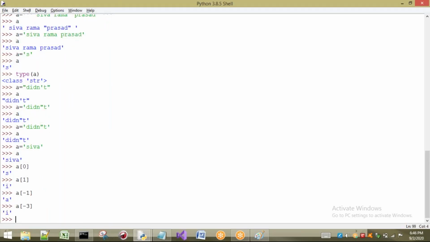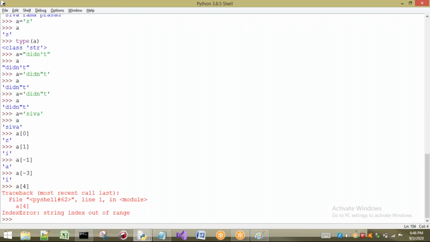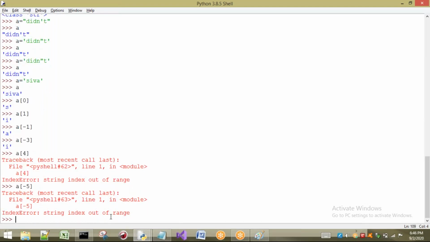Now I will show you the error. Out of bounds, I will take a of 4. What is it going to give me? Index error, string index out of range. Now the negative index, out of range: minus 1 up to minus 4 are there. I will take 5. So again, it is going to give me index out of range.